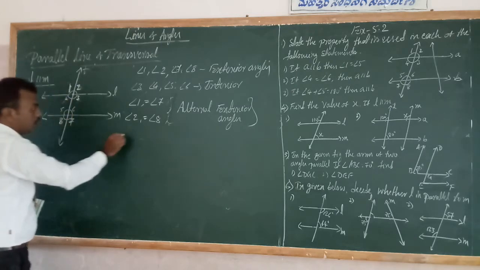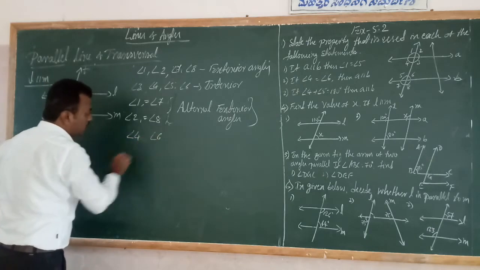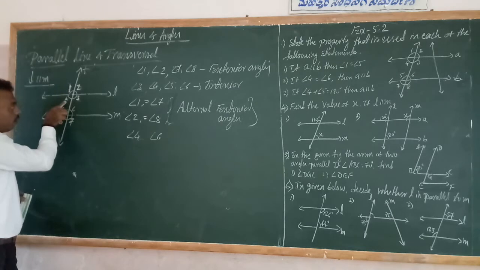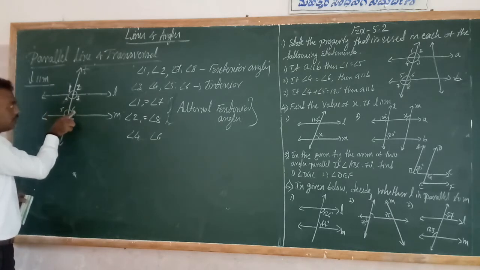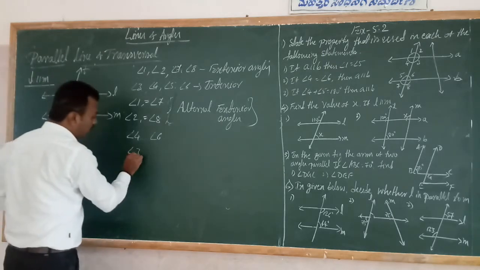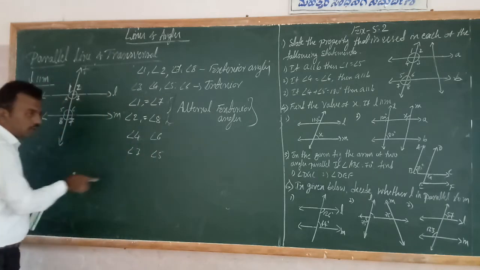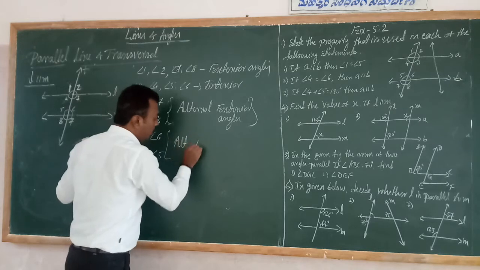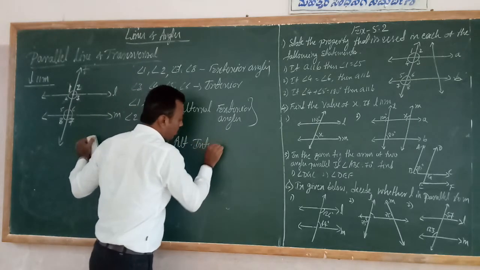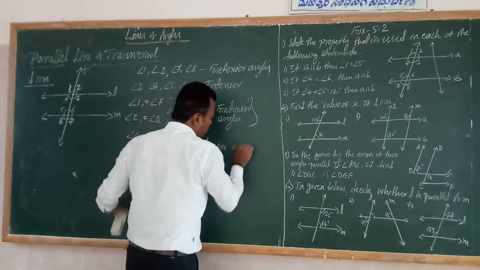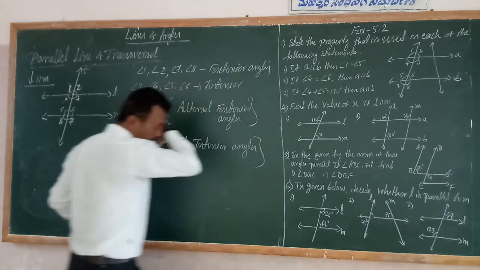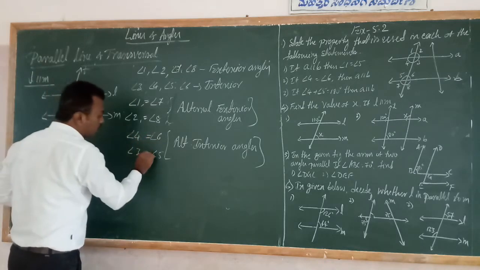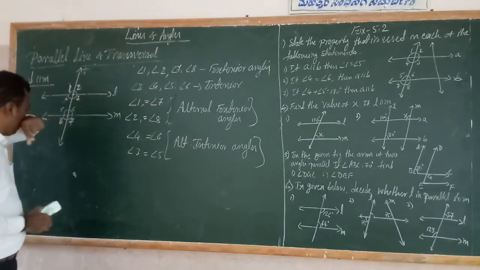Angle 4 and angle 6. So these are the interior angles, but what do we do to make them alternate? Angle 4 is in the left side, 6 in the right side. Angle 3 and angle 5. So these are the alternate interior angles. Okay, students, these alternate interior angles are equal to each other when the two lines are parallel.